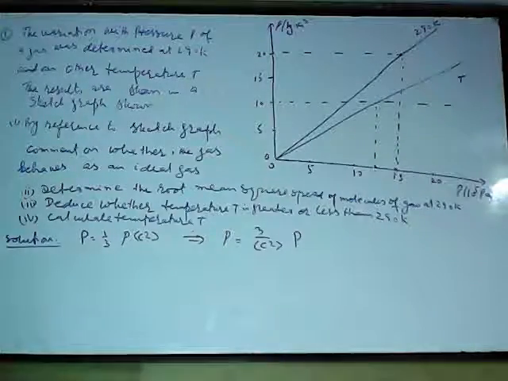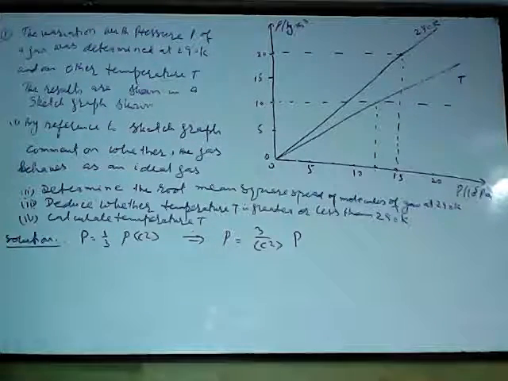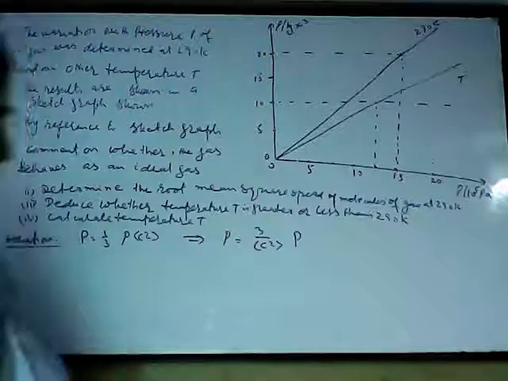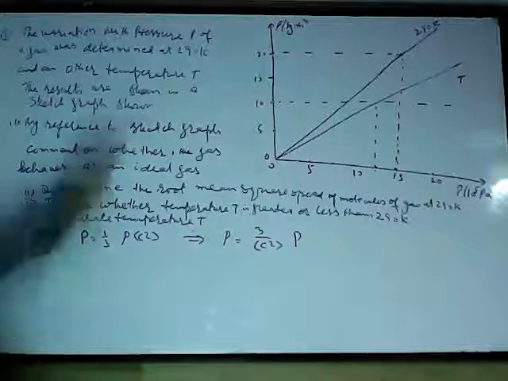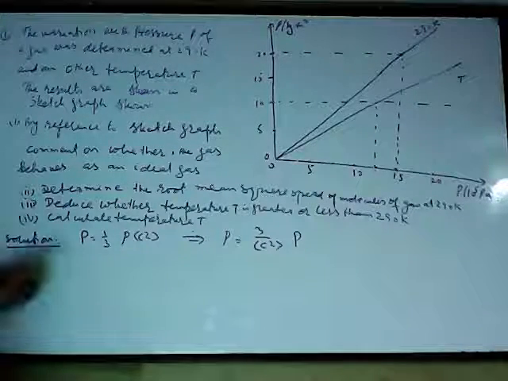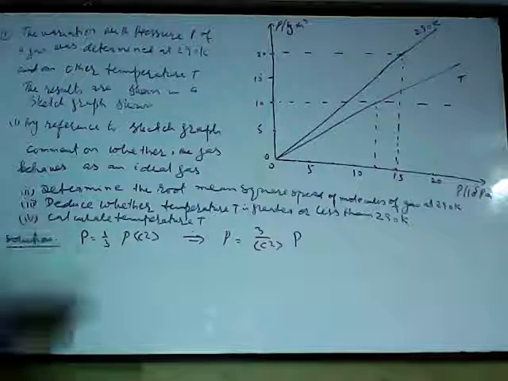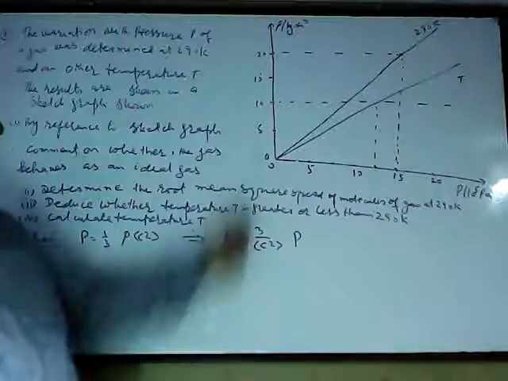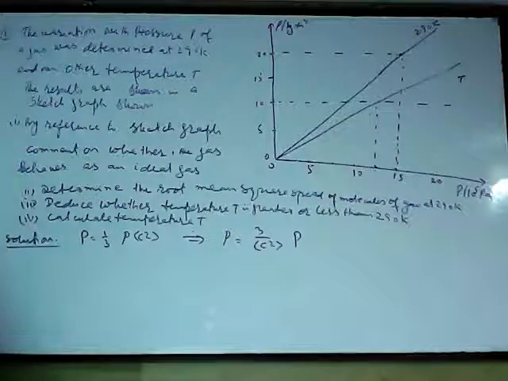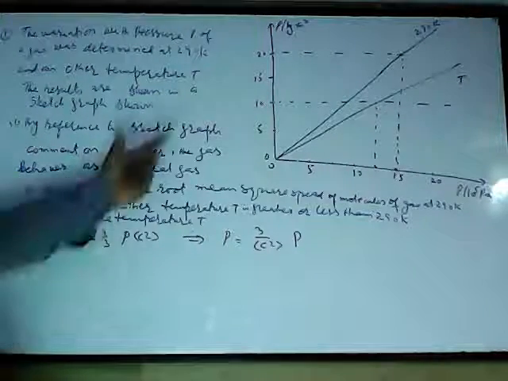If the graph of rho against P is a straight line passing through the origin, then the gas must be behaving like an ideal gas. So we comment it behaves as an ideal gas because according to this equation the graph must be a straight line passing through the origin.